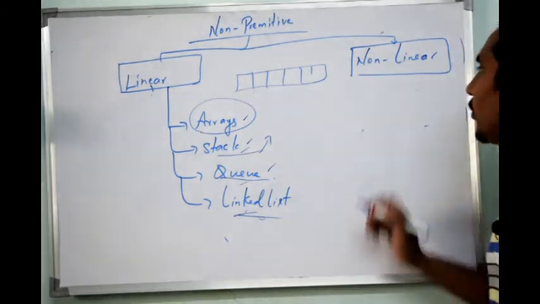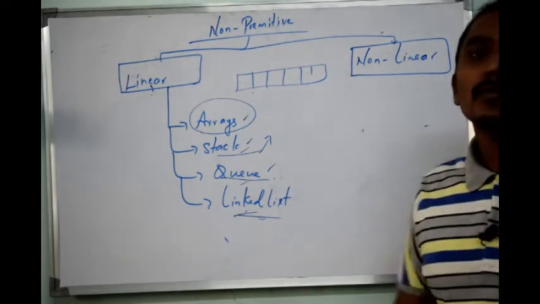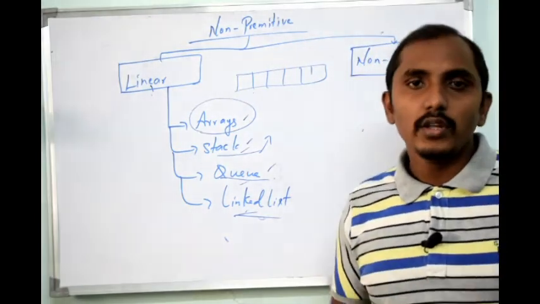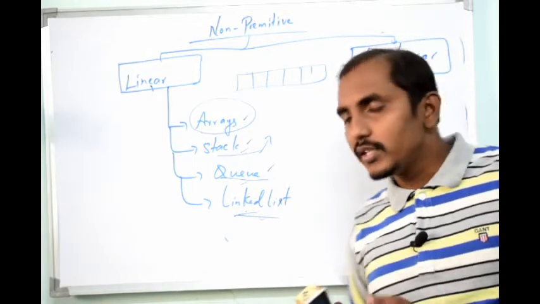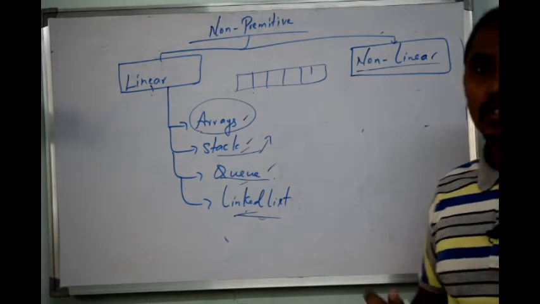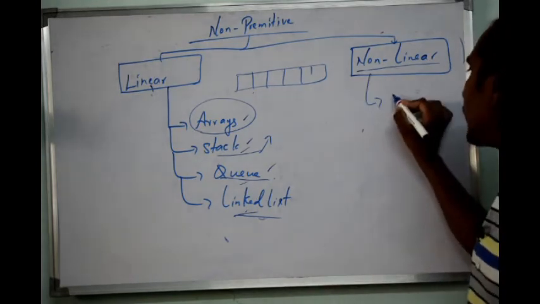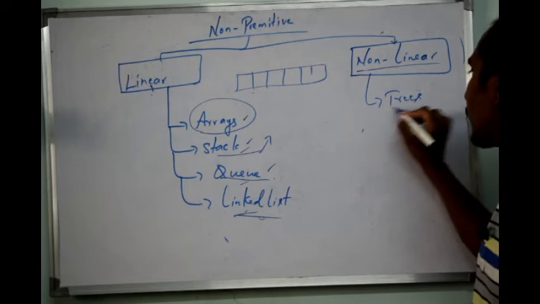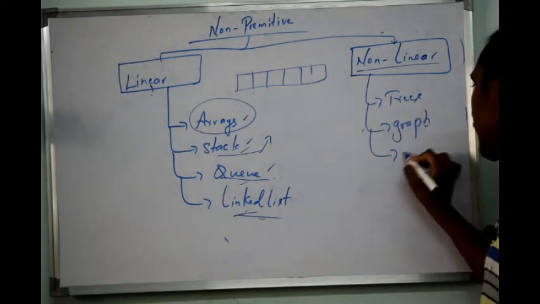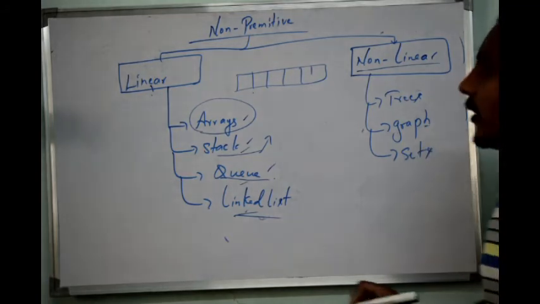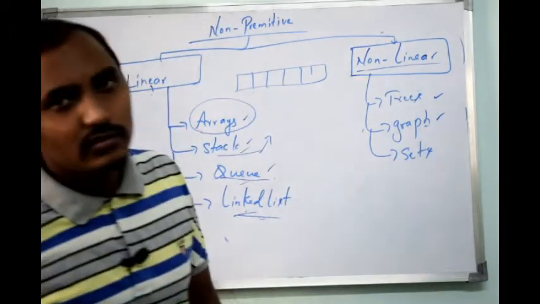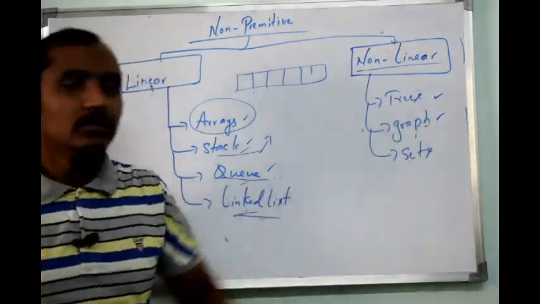Next, coming to non-linear data structure. Non-linear data structure in the sense, if the data is not stored in a sequential order, then it is considered as non-linear data structure, which will include trees, graphs, as well as sets. For your syllabus we are going to study only trees as well as graphs. That too briefly, we are going to study what is trees and what is graphs.